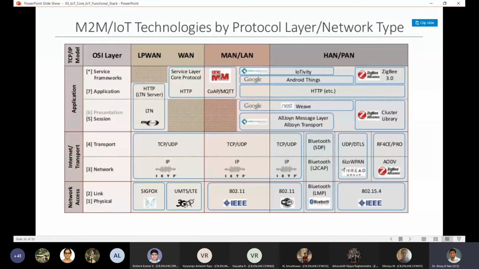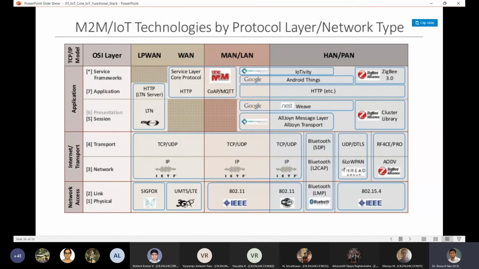And I'll stop with this very quickly. I think I have overshot the time. So I'll just go to this slide and I'll stop. Okay, so if you look at this, these are the different communication protocols which are used for different kinds of layers.